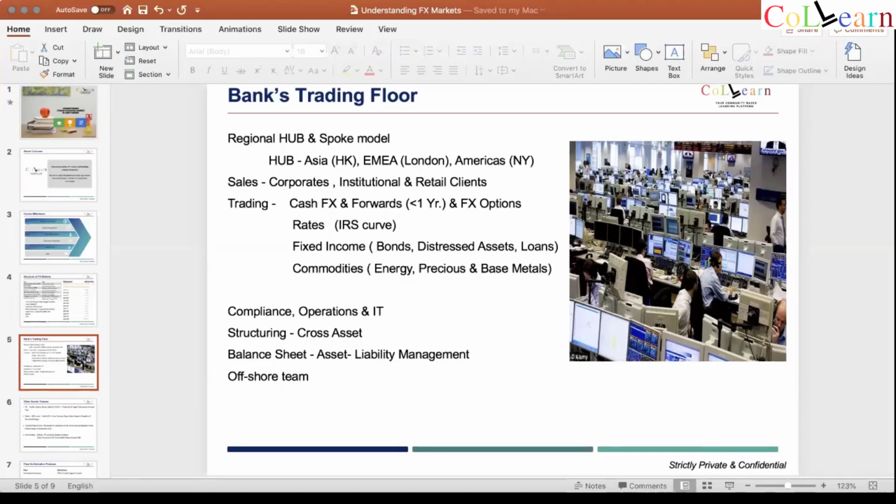Whenever the stock market falls, the currency goes up or down, whichever way, is a classic example for those of you who are tracking the stock market. So it's similar to that. They're all interlinked. So any questions on this particular slide, or shall I move to the next slide?